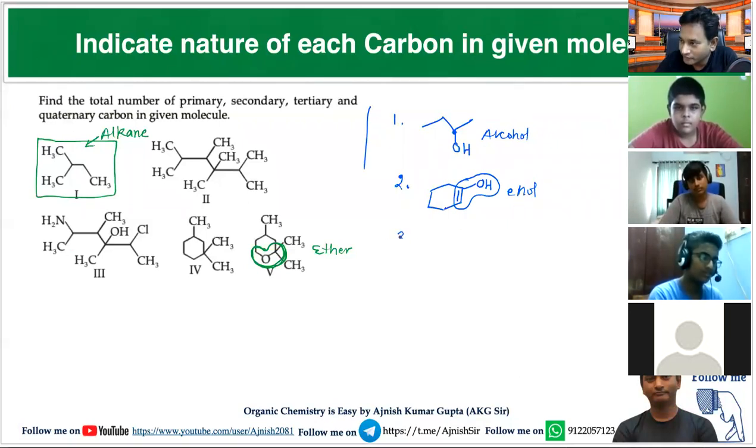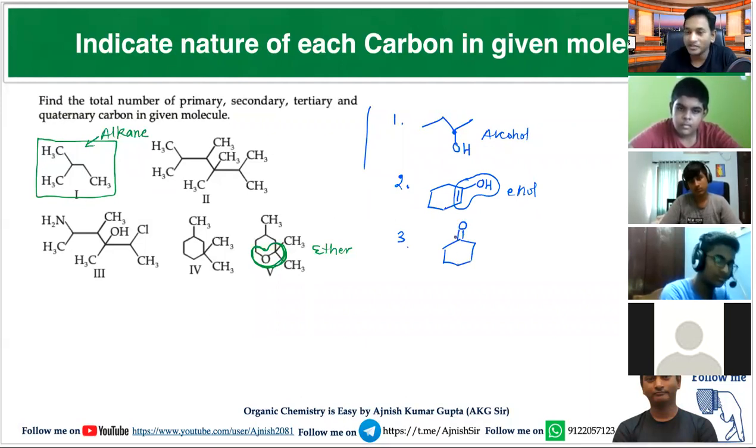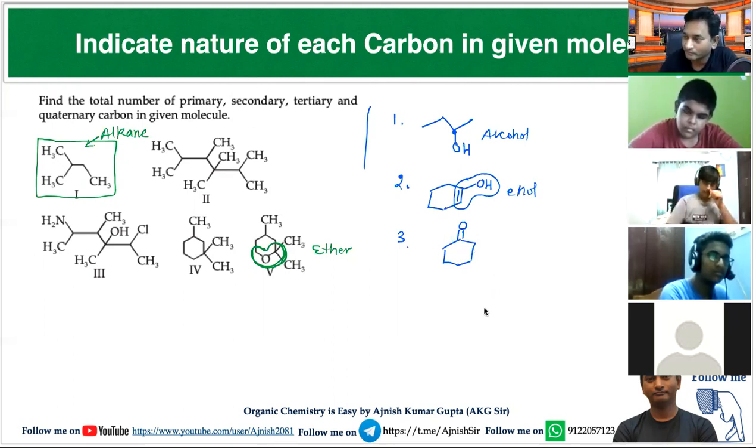Think for this molecule. A 6-membered ring, and the 6-membered ring is attached with a CO group. What is the functional group present in this molecule? Tell me.